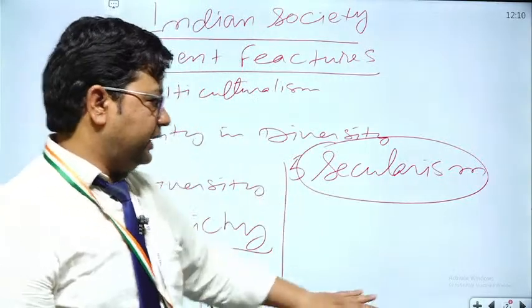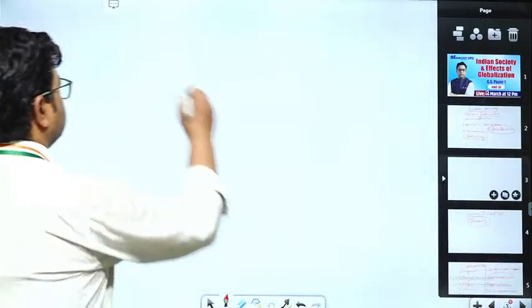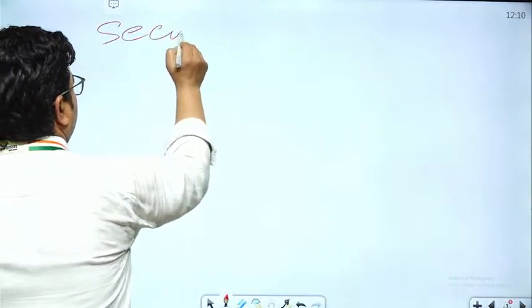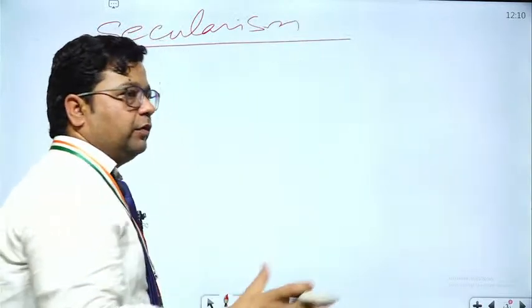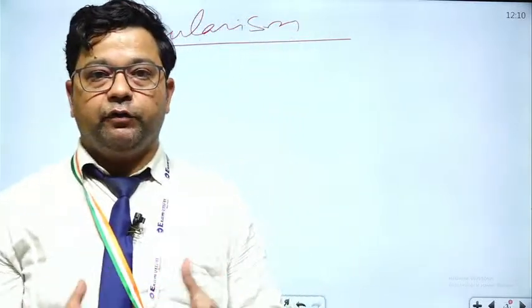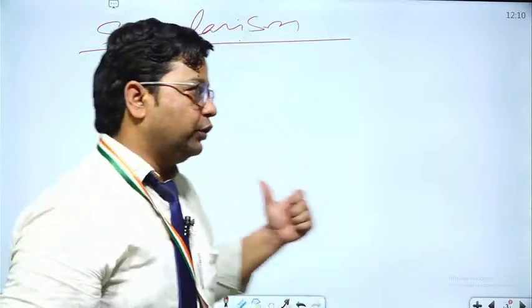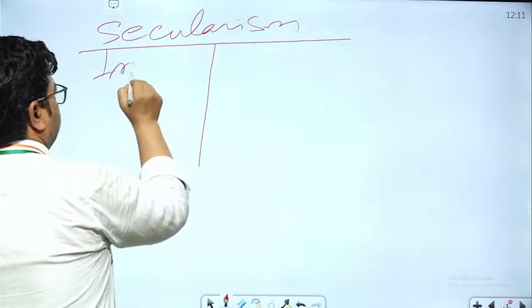Here we can say that secularism in Indian society is different from Western secularism, and the way it has been performed and implemented makes it different from the secularism of the Western world.